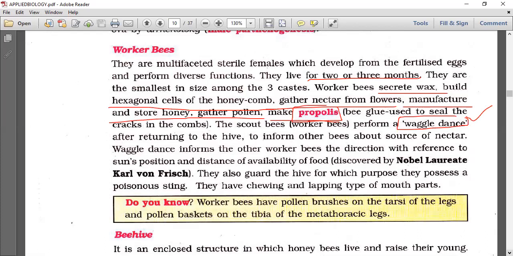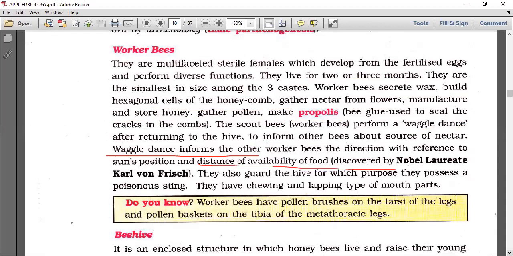After returning, they perform a waggle dance in the hive to inform other bees about the source of nectar, in which direction it is, north side or south side, toward the sun or away from the sun. With the dance, they communicate with each other. The waggle dance informs the other worker bees of the direction, with reference to the sun's position, and the distance of the food. It was discovered by Karl von Frisch, who was awarded the Nobel Prize for decoding the round dance and waggle dance.